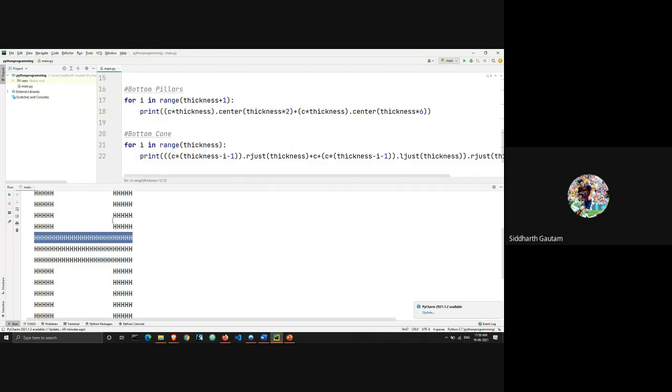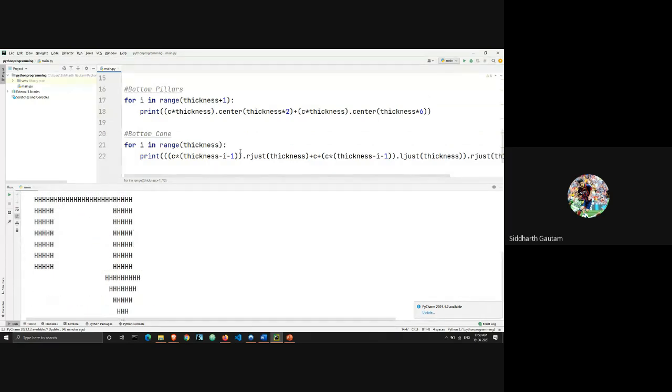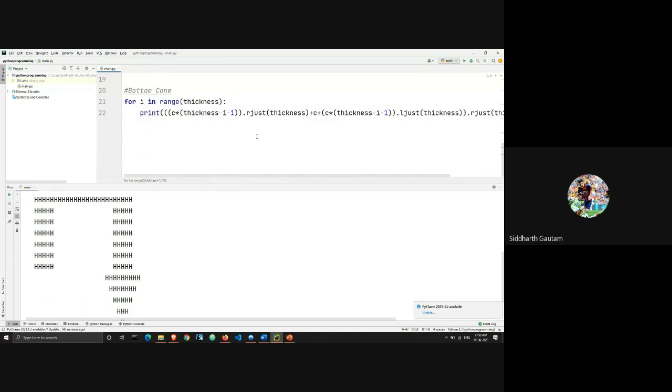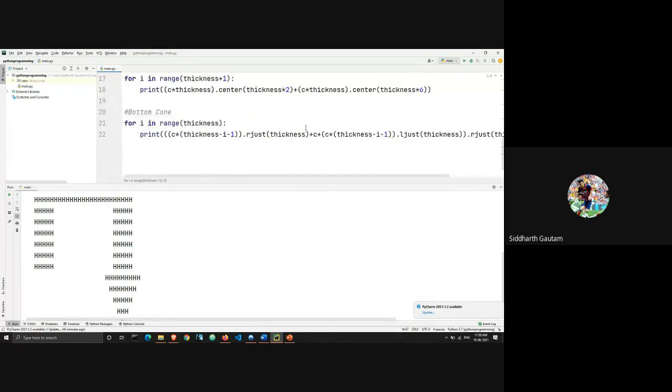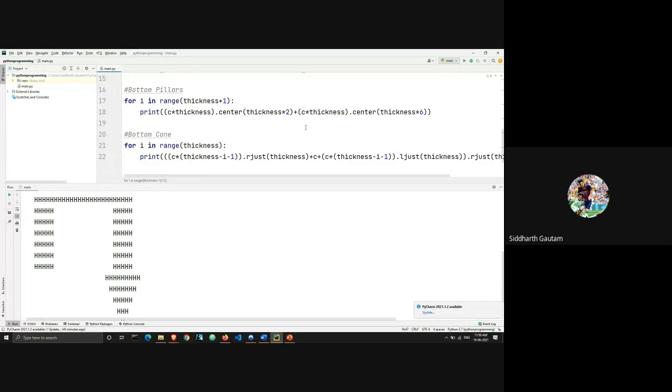All right. So the bottom pillar's code is the same as the code from the top pillar, and the code for the bottom cone. It's just the mirror image. It's totally identical, but it's just printing in the reverse loop. So imagine a mirror, not the way we normally imagine a mirror, dividing from left to right. Imagine a mirror on the floor and you're looking down, and that way you will be able to come up with this code. Just like a downward facing mirror.